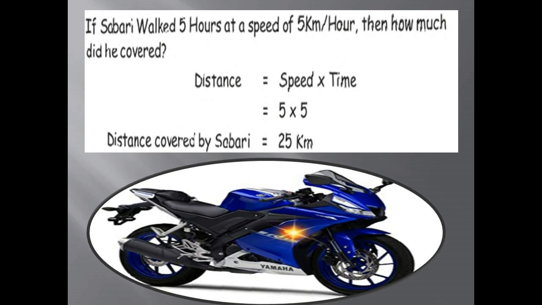If Sabari walked 5 hours at the speed of 5 km per hour, then how much did he cover? That we have to calculate: the distance. Distance equal to, we already know, speed into time. How many hours had he traveled? 5 hours. What is the speed? That is speed of 5 km. Then we have to multiply 5 into 5. 5 5s are 25. Very good. The distance covered by Sabari is 25 km.